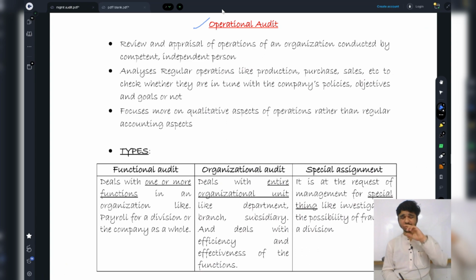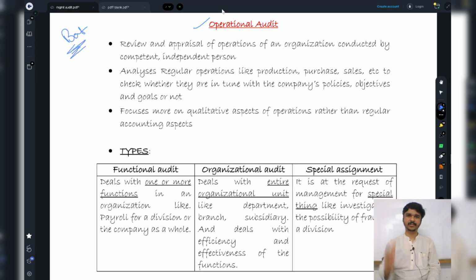Basically, now I was looking towards Mr. Virat Kohli and his players. Now I am going to the bat. How the bat is being produced, how the raw material is being procured, whether the bat is being produced in the exact way that has been intended, or in some other manner. It is a review and appraisal of operations of an organization conducted by a competent independent person. So I am an independent person.